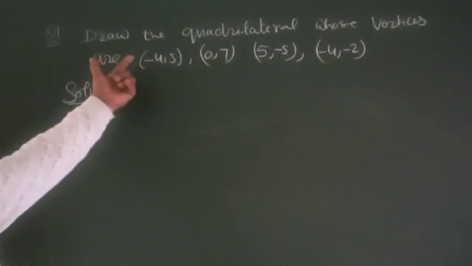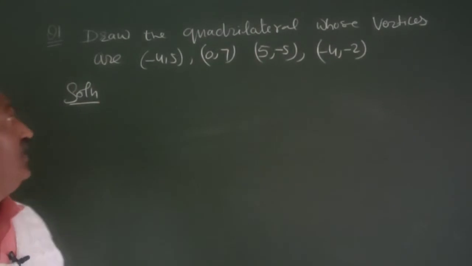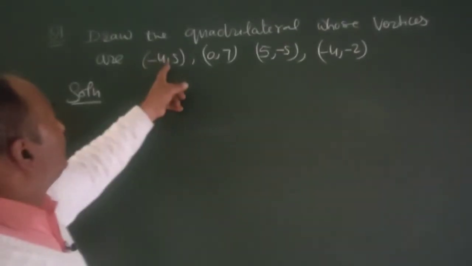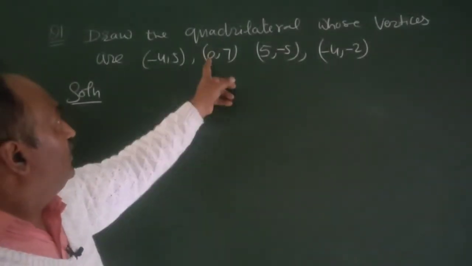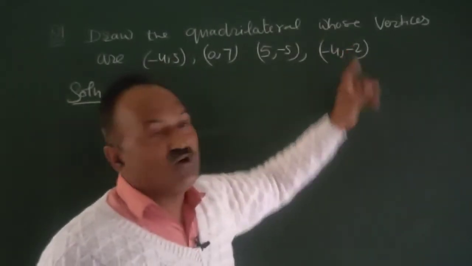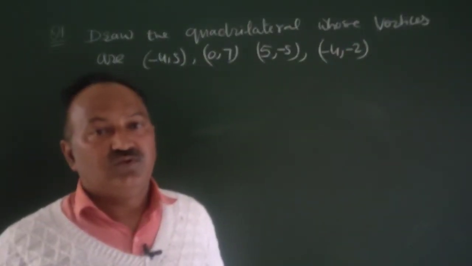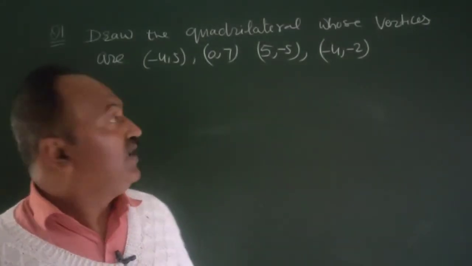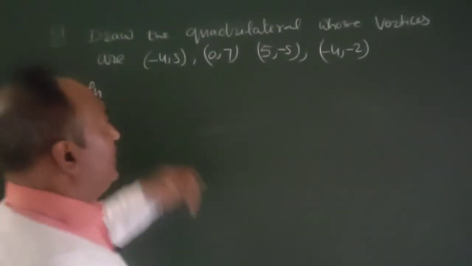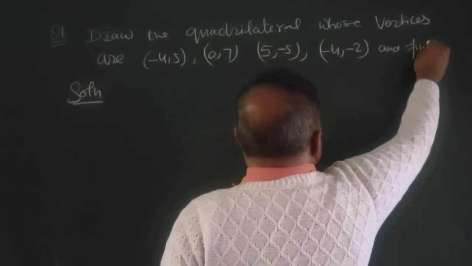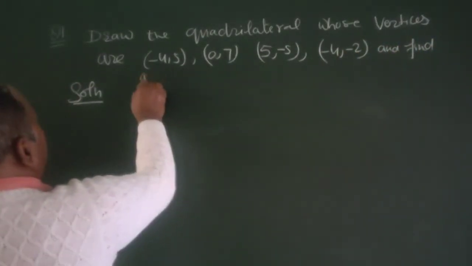Now question number 1, exercise 10.1. Draw the quadrilaterals whose vertices are (-4, 5), (0, 7), (5, -5) and (-4, -2). First of all, we have to draw the quadrilateral and also find its area.